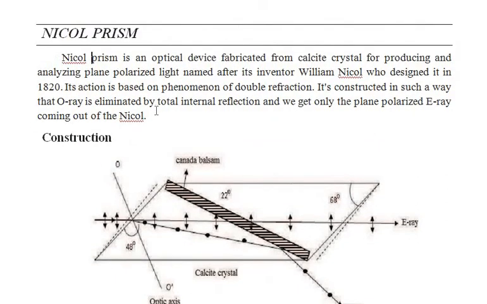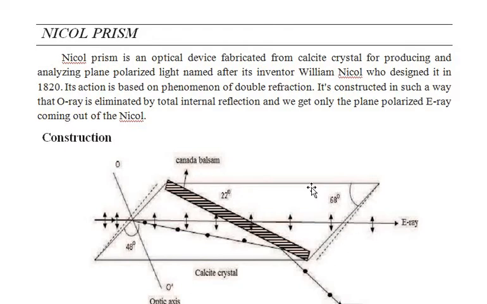William Nicol took the calcite crystal, and this calcite crystal is cut into two pieces. This is the first piece, and another piece. So the calcite crystal is cut diagonally, and these two pieces are joined together again by using a gum known as Canada balsam.